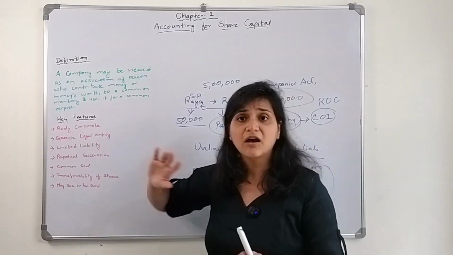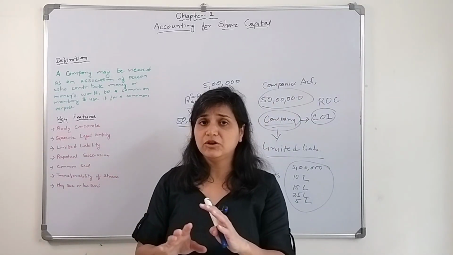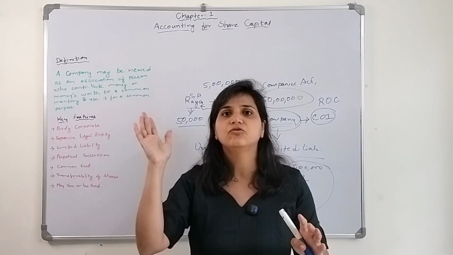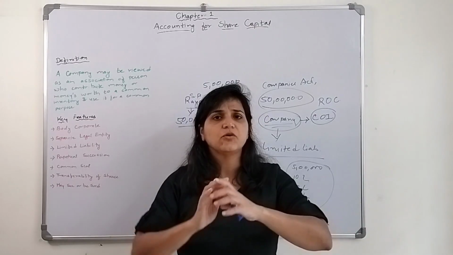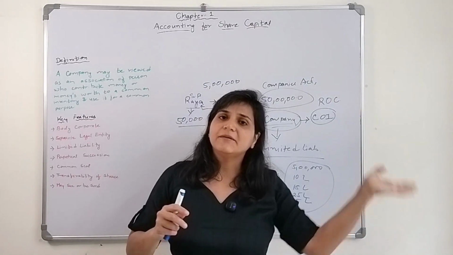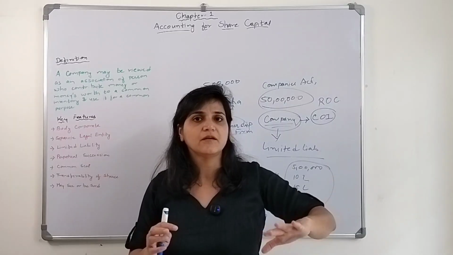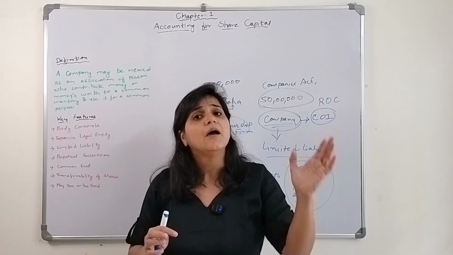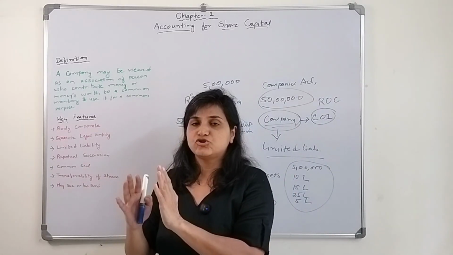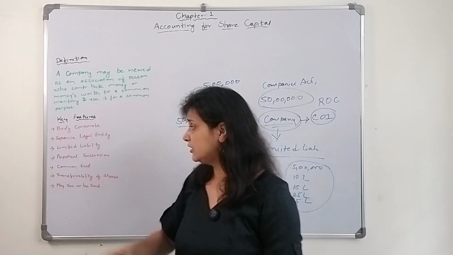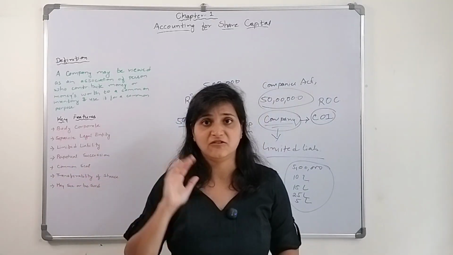Whereas in the case of a company, whatever happens to the owner, the company is going to continue. There will be somebody who will replace that person, but the company won't stop. So there is perpetual succession.